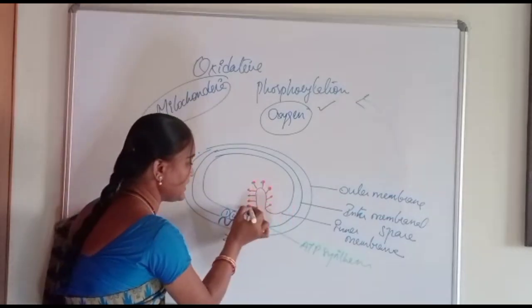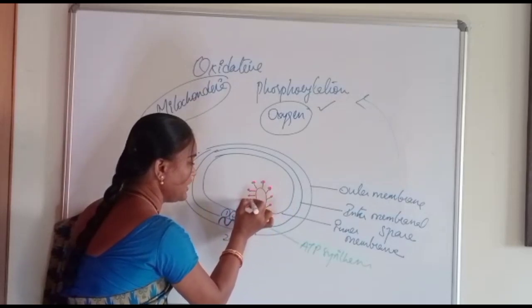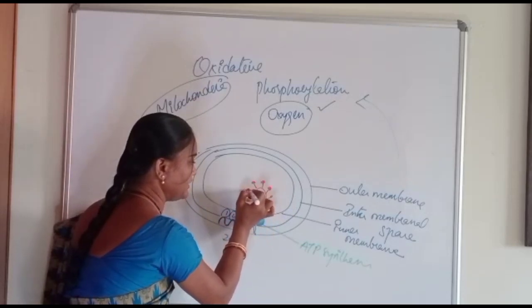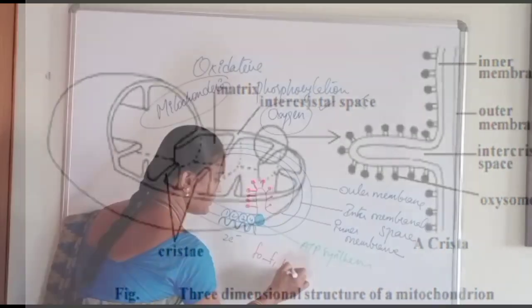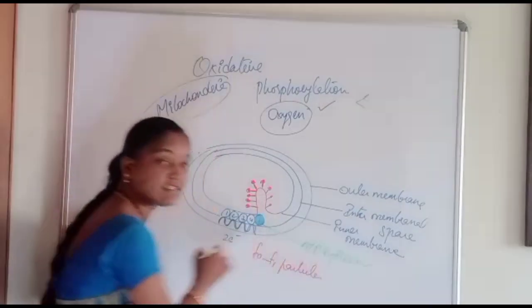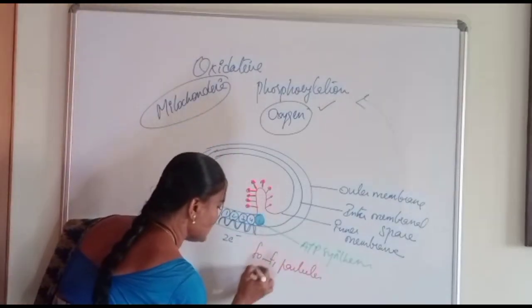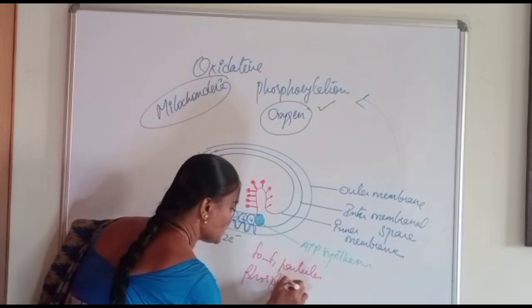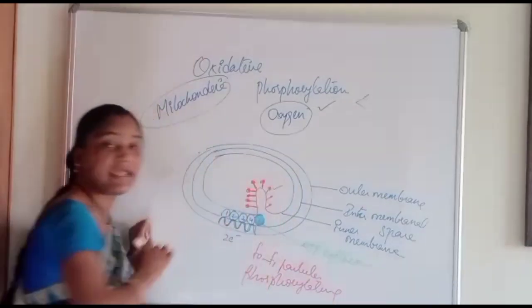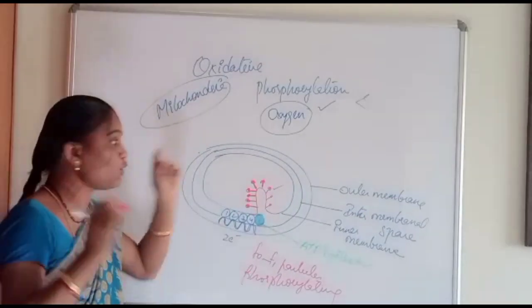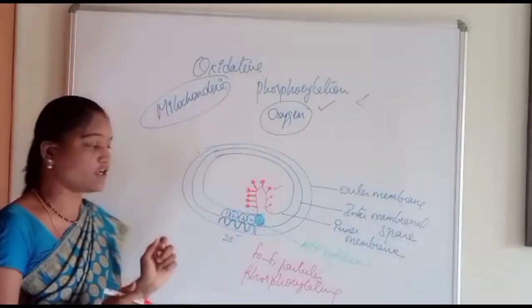In these cristae there is a stalk and a head-like structure. These are F0 and F1 particles, also known as phosphorylating particles, and they play a very important role in oxidative phosphorylation.